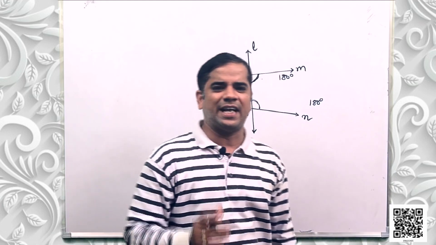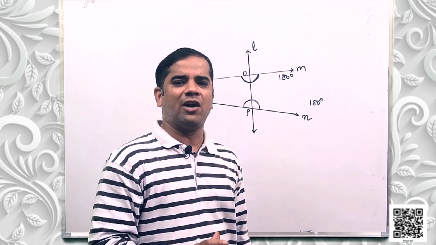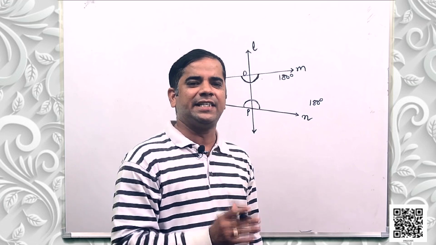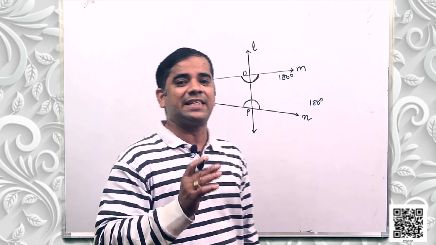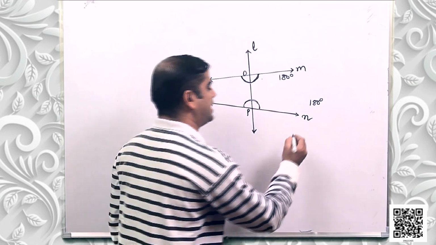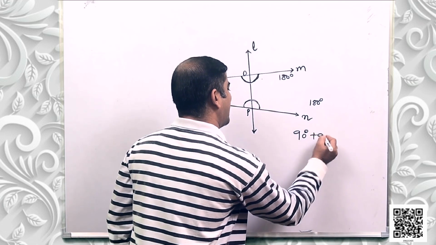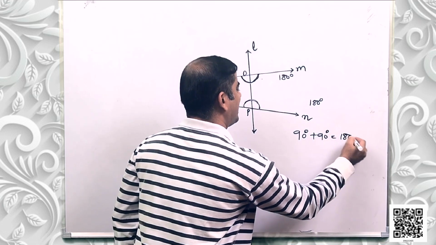The postulate says that if a straight line falling on two straight lines makes the interior angles on the same side of it taken together less than two right angles. Two right angles means 90 degrees plus 90 degrees, that is 180 degrees.